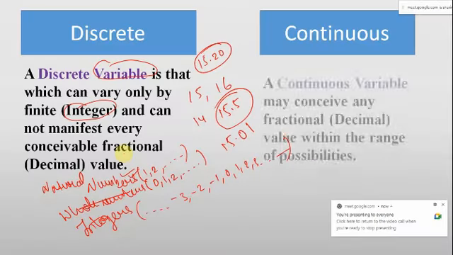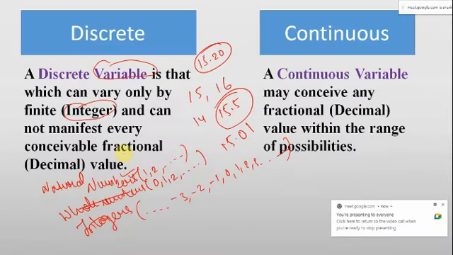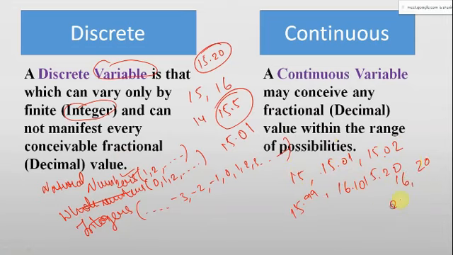The continuous variable may take any fractional or decimal value within the range of possibilities. Means 15, 15.01, 15.02, 15.20, 15.99, 16.10, 20.20.